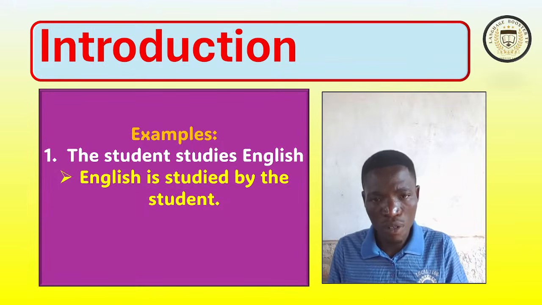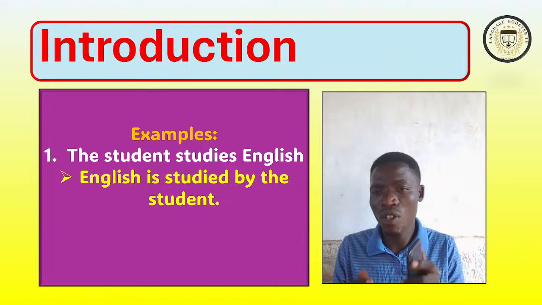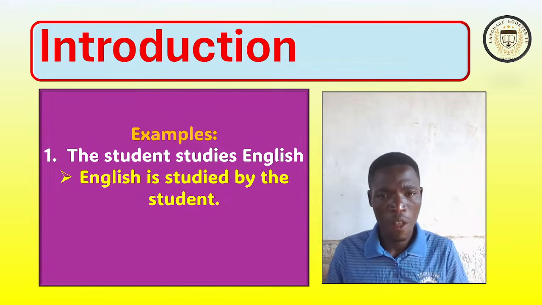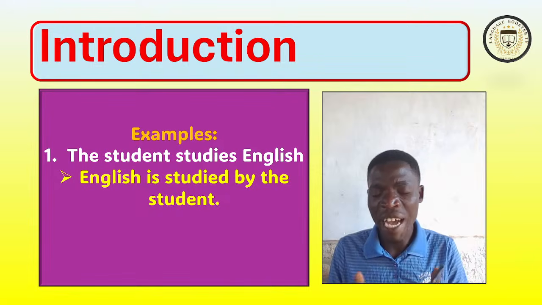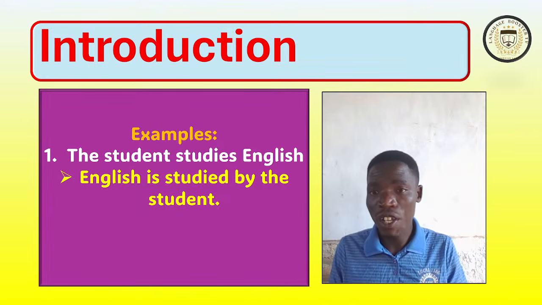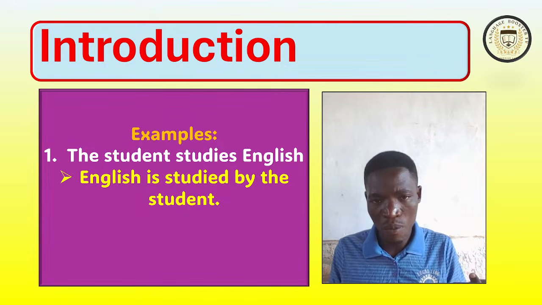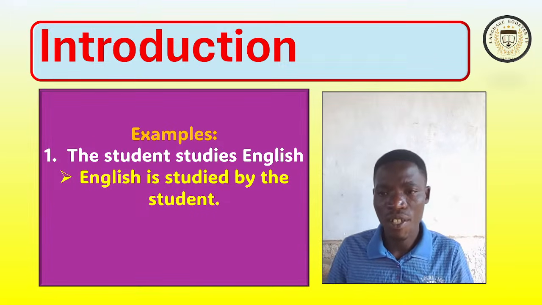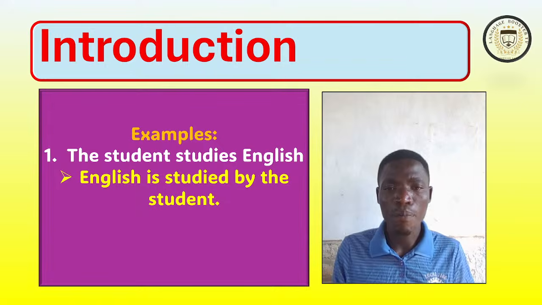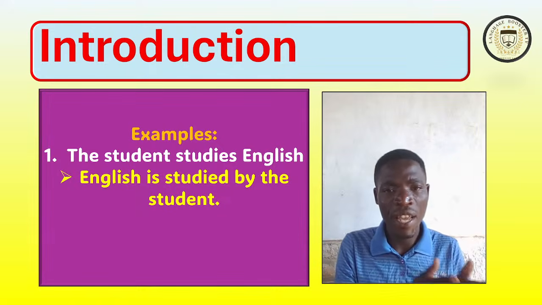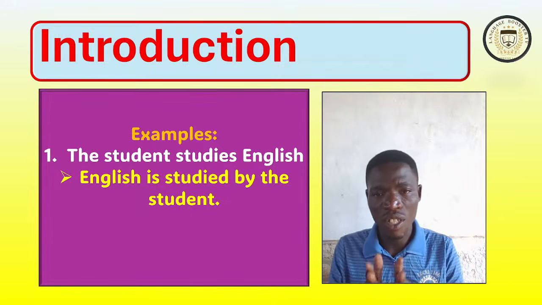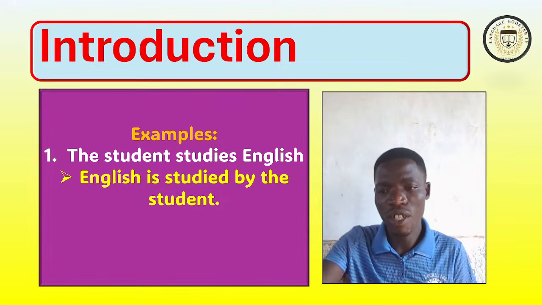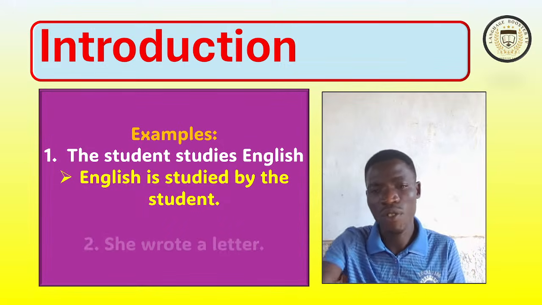Then we put verb to be in present simple because the action verb studies is in present simple. Then we add the past participle of the main verb study, which is studied. It is studied. Then by plus the subject, the student. English is studied by the student.